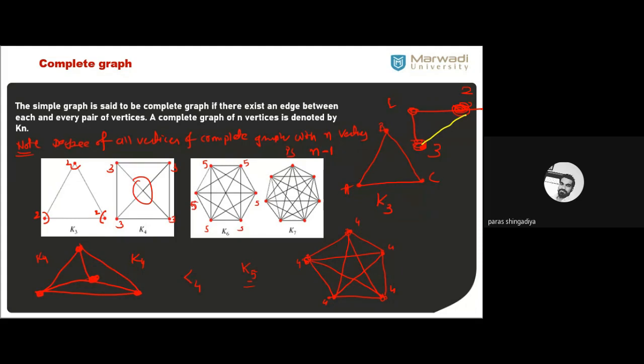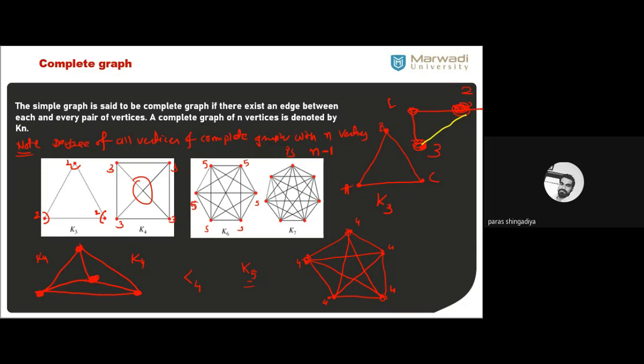जितनी भी pair है, it should be connected by one edge. Clear? Only a single edge, not multiple edges. If you consider multiple edges, it will create parallel edges. Clear? But only a single edge is required to define it. So this is now a complete graph. And there is one notation for complete graph, that is denoted by Kn. Kn means we consider n as 1, 2, 3, 4, 5, 6, and so on. We can create K2, K3, K4, K5, and so on.